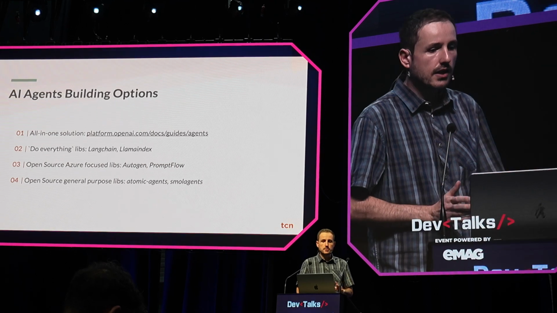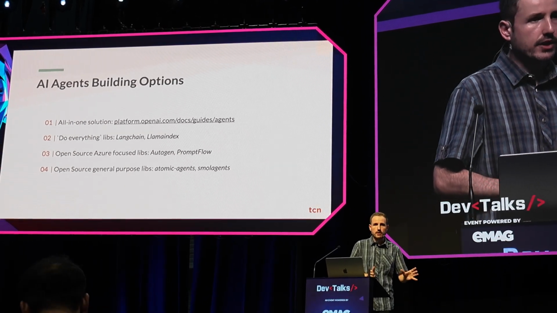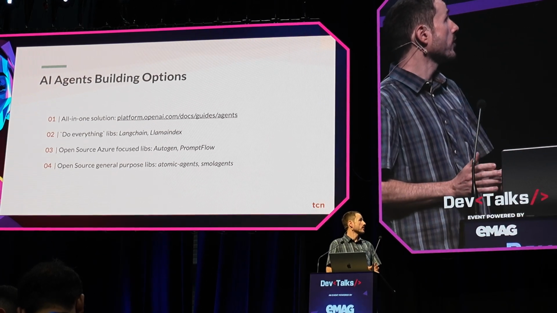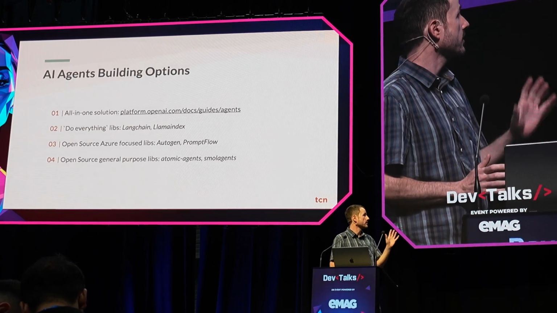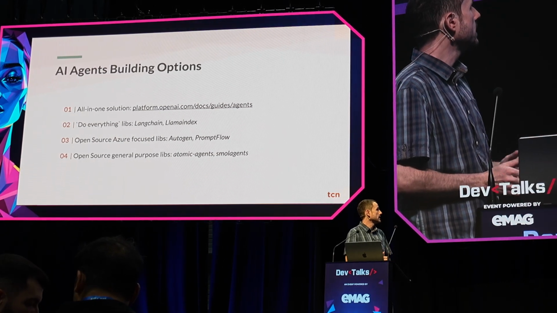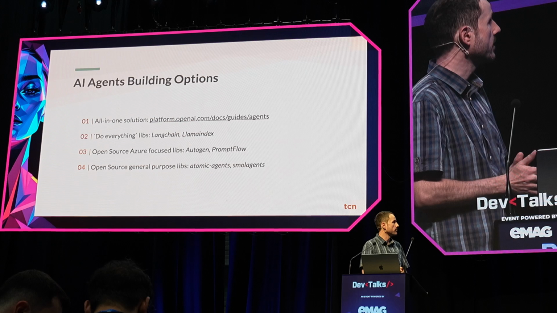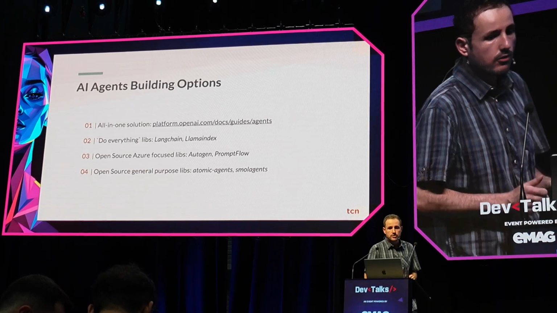These are an option, especially for MVPs. Maybe for production, I think they're tricky, but just for trying it out, I think these are interesting options. Then you have some open source libraries which are kind of more powerful in my opinion and better written. So you have AutoGen and PromptFlow.